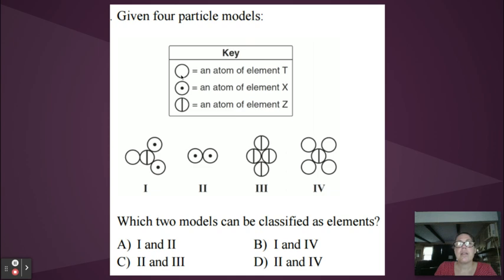So look here. A hollow circle is element T. A hollow circle with a dot is element X. And a hollow circle with a vertical line is element Z. Which two models can be classified as elements? So this is model 1, 2, 3, and 4. And you might remember that I told you when all of the circles are the same kind of symbol, then it's only an element. So this is 2 of the same symbol. So this is an element, but it's diatomic. Here, all 4 are the same. So this is also an element. But here, the circles that are touching are different kinds. So that's a compound, and the same is true over here.